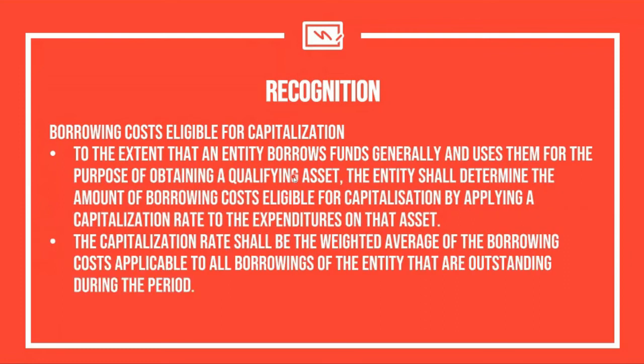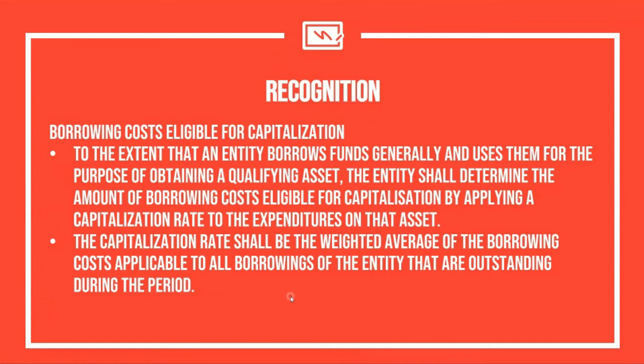However, to the extent that an entity borrows funds generally and uses them for the purpose of obtaining a qualifying asset, the entity shall determine the amount of borrowing cost eligible for capitalization by applying a capitalization rate to the expenditures on that asset. The capitalization rate shall be the weighted average of the borrowing costs applicable to the borrowings of the entity that are outstanding during the period. So this is actually very easy also. For general borrowings, what you need to do is determine two items.